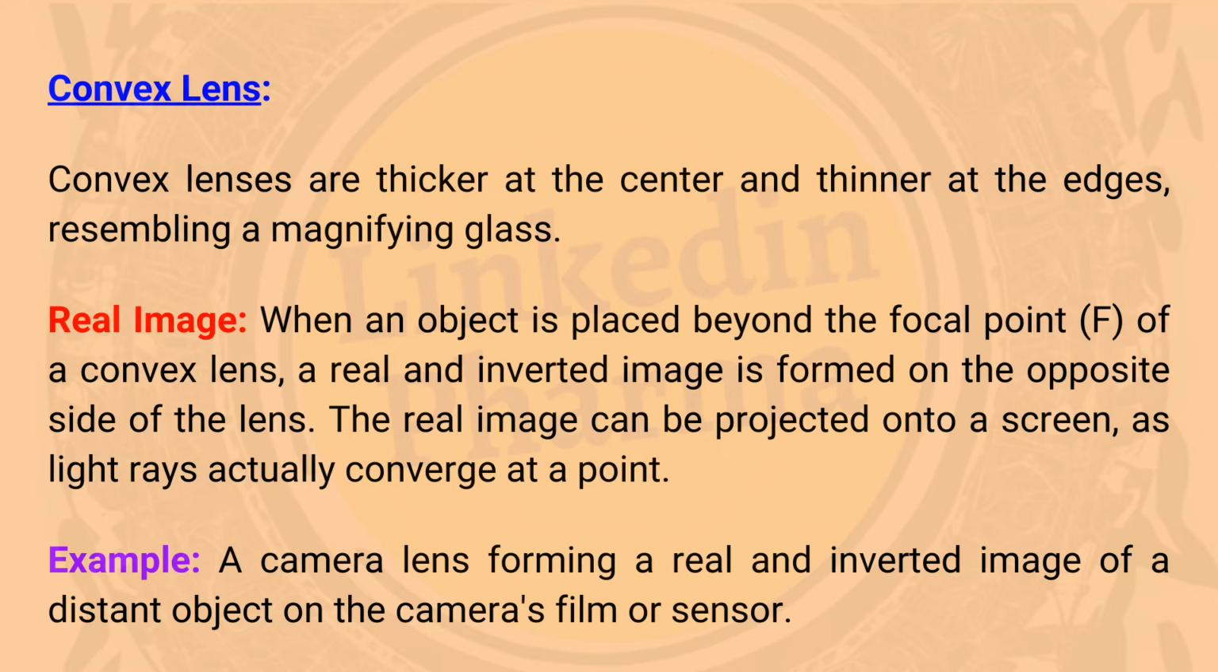Real image: when an object is placed beyond the focal point, f, of a convex lens, a real and inverted image is formed on the opposite side of the lens. The real image can be projected onto a screen, as light rays actually converge at a point. Example: a camera lens forming a real and inverted image of a distant object on the camera's film or sensor.